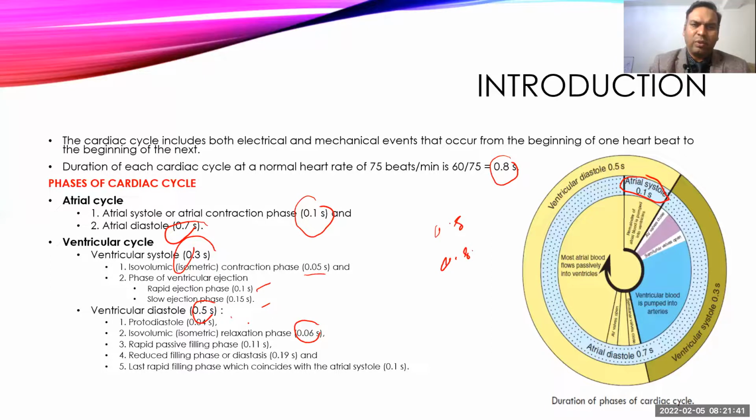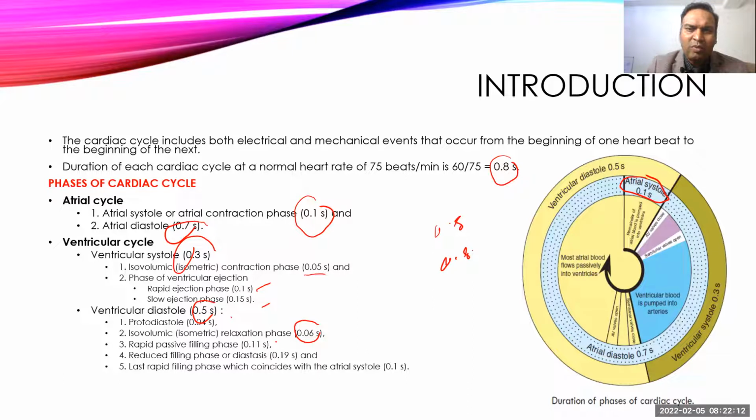Protodiastole and isovolumic relaxation are almost the same. The only difference is that in protodiastole the semilunar valve opens, while in isovolumic relaxation the semilunar valve is closed. Then we come to the rapid filling phase. During this phase, the AV valve opens and blood starts coming in from the atrial systole while the heart keeps on relaxing. At first, there is a high pressure difference between the atrium and ventricle, so it fills rapidly.